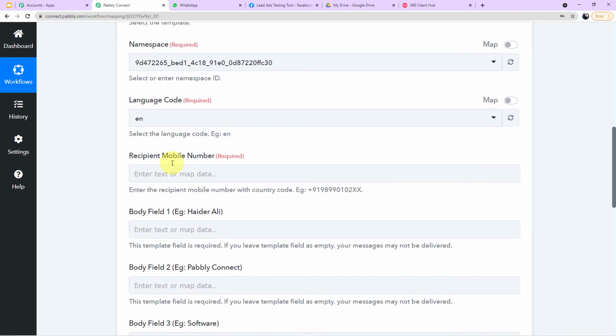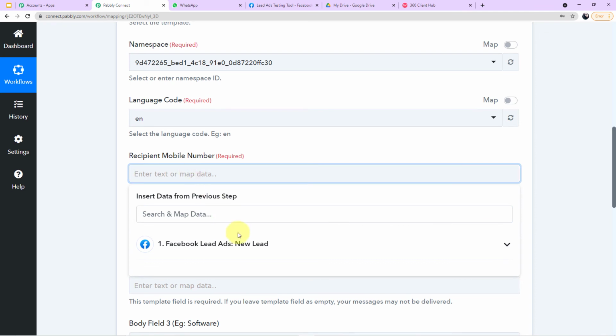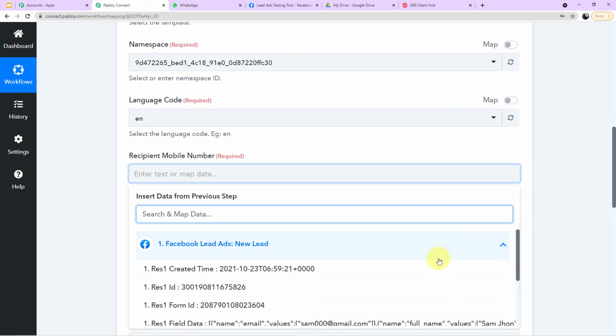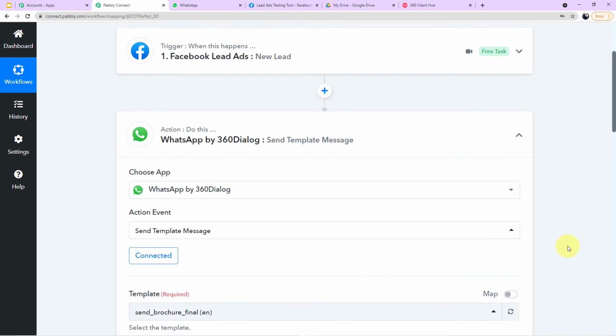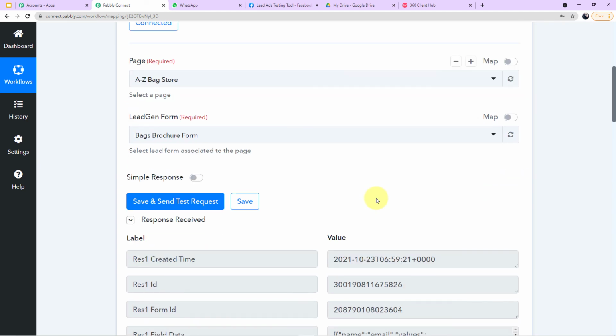Now we will jump on to our next field, which is recipient mobile number. So we have to map the number of our recipient. How? Guys, if you click this search field, a dropdown will appear in front of you. Now, if you click on this dropdown, you can see all of the responses. These are the same responses which were captured above by Pabbly Connect and Facebook.